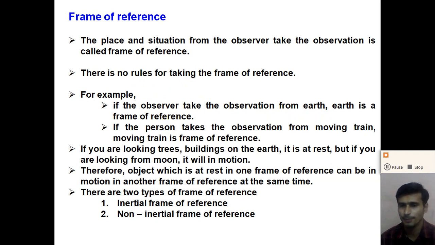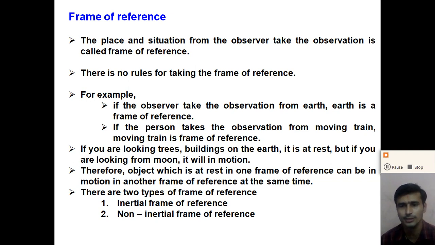Similarly, if the person is looking at the earth from the moon, the moon is the frame of reference. If the person takes the observation from a moving train, the moving train is the frame of reference. So we can take any frame of reference.